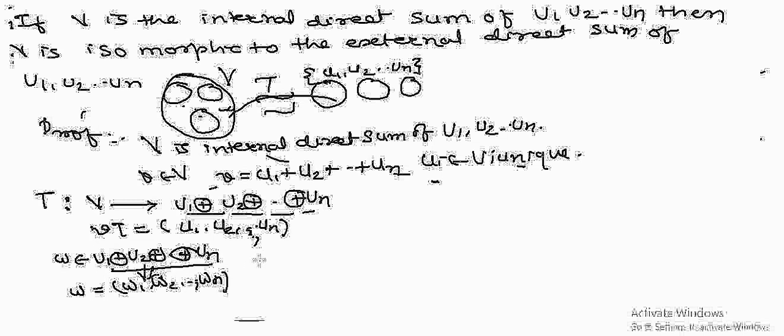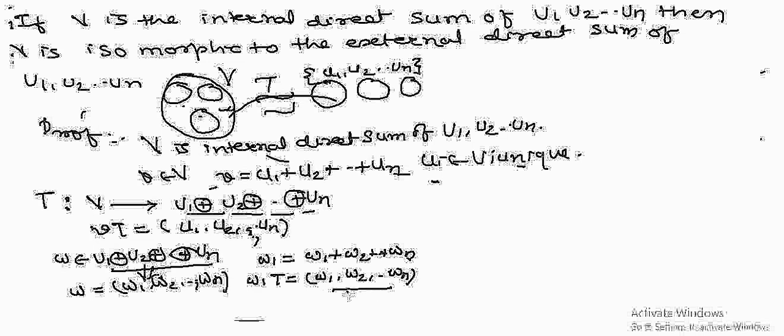There must exist an element w1 such that w1 plus w2 plus ... wn, and see the image of w1: T of w1 equals (w1, w2, ..., wn).